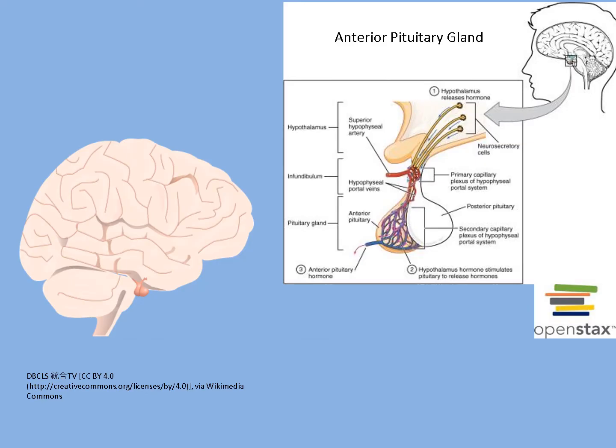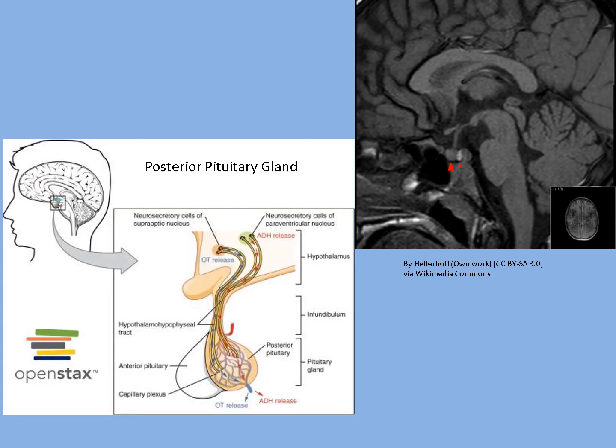Though regulated by the hypothalamus, the pituitary gland is known as the master endocrine gland. The anterior pituitary gland regulates physiological processes, including stress, growth, reproduction, and lactation. Several of the hormones are tropic hormones because they control the functioning of other endocrine glands. The posterior pituitary does not produce hormones, but stores ADH and oxytocin, which are produced in the hypothalamus.